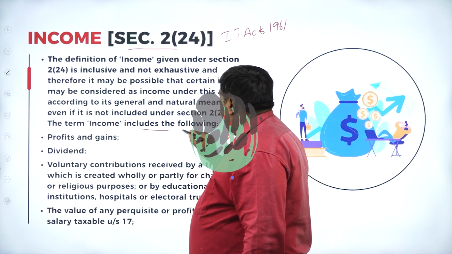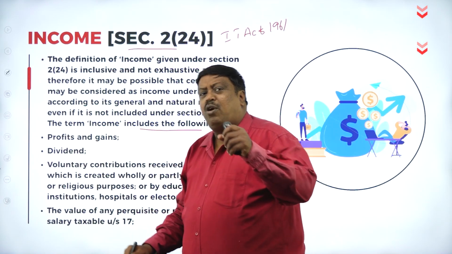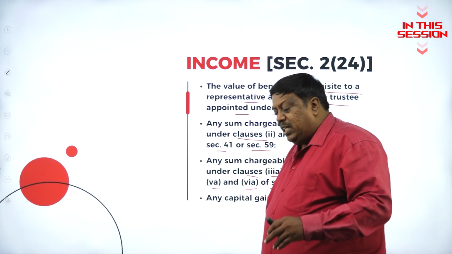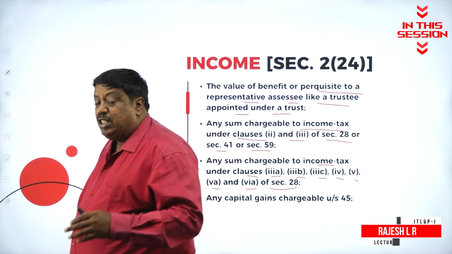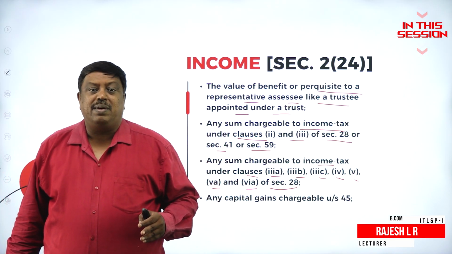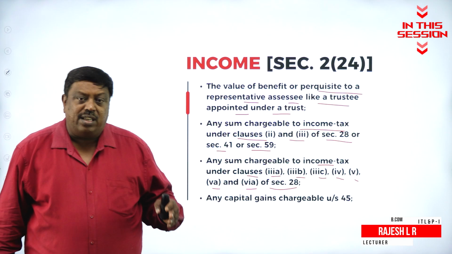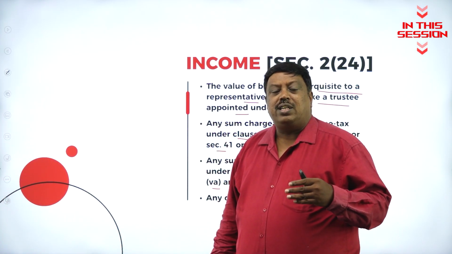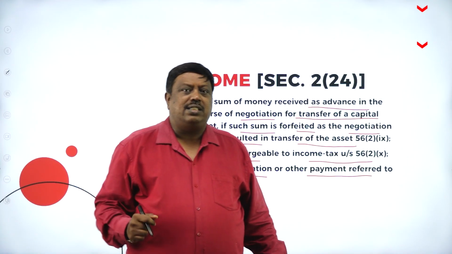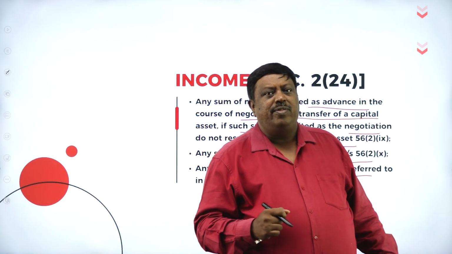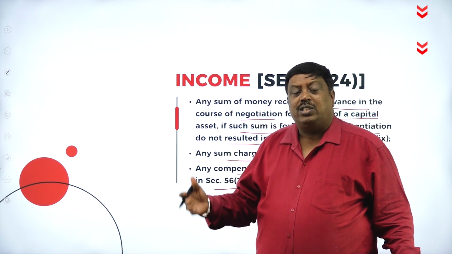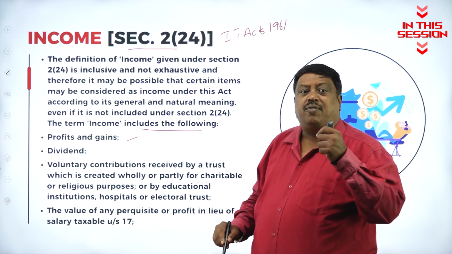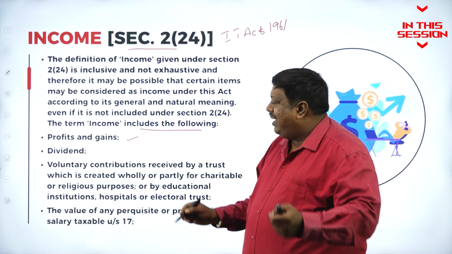The term income includes the following. Any profits or gain made by a person is income. All this amount, whatever we are going to receive, will be treated as income and it is taxable in the hands of the assessee under section 2 subclause 24, by treating it as income and taxable according to the head of the income. Royalty received, LIC commission, winnings from any lottery, puzzles, card games. If any person receives dividend either from a domestic company or a foreign company, it is income.